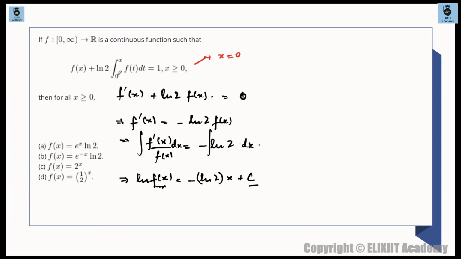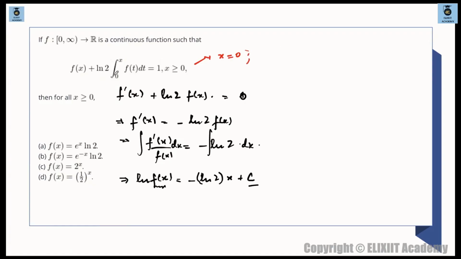क्यों x 0 डालेंगे? देखो 0 to 0 ये 0 हो जाएगा. This will become 0. This term will become 0. And it's easier for you to find out, the simplest possible value is what? Simplest possible value is 0 only. So it's easier for you to find out this equation. Find the value of this arbitrary constant over here. ठीक है, specific value तो चाहिए होगा c के लिए.